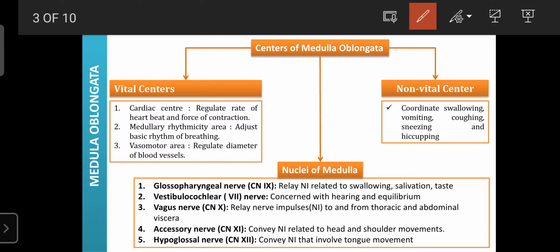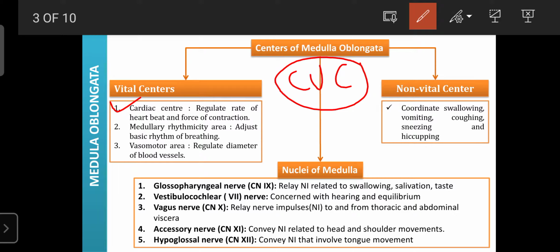mainly consists of the cardiac centers. Many times during the study of the heart and its functions, regarding the regulation of blood pressure, I told you about the cardiovascular center, that is CVC, which is nothing but the cardiac center. This CVC is present in the medulla oblongata, and the cardiovascular center is involved in the regulation of blood pressure up to the normal. Normal blood pressure is 120 by 80 mm Hg.